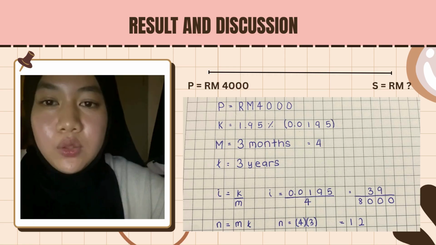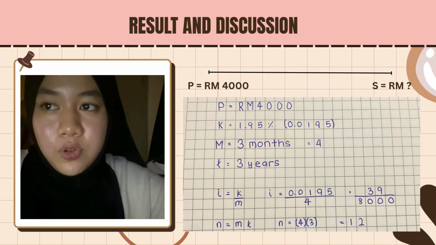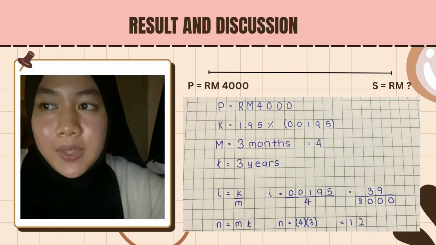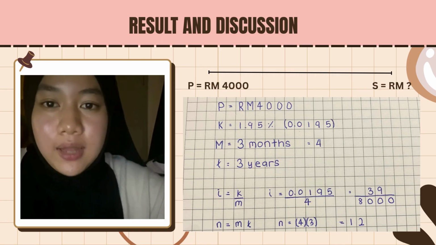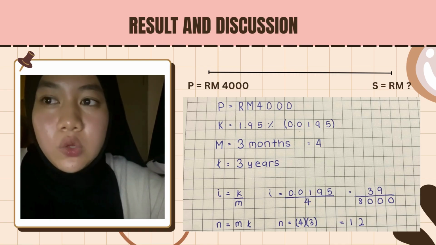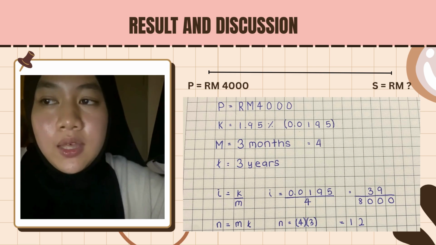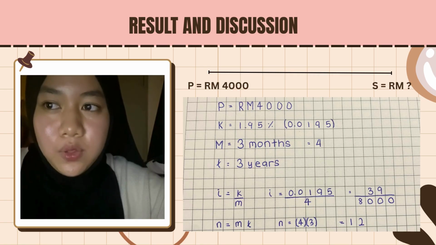First, we need to find I and N. The formula for I is I equal to K over M. So, I is 0.0195 over 4 equal to 39 over 800. And then, the formula for N is M multiplied with T, which is 4 multiplied with 3 equal to 12.